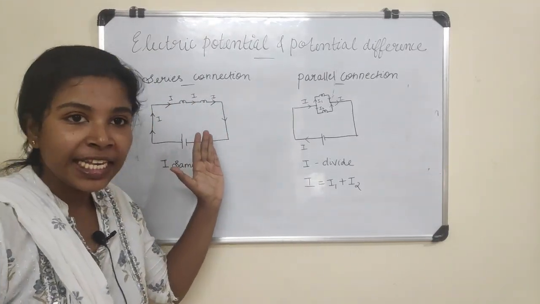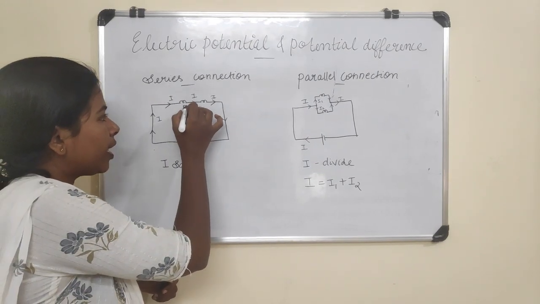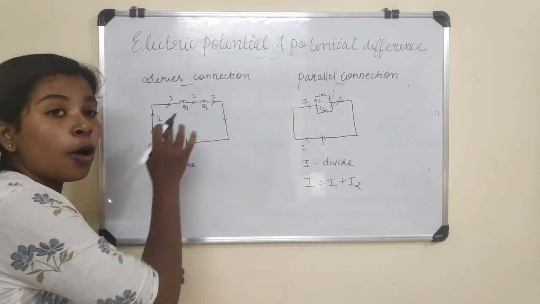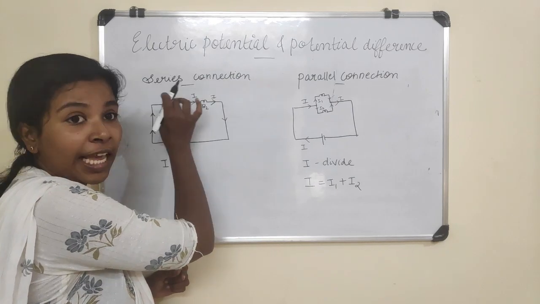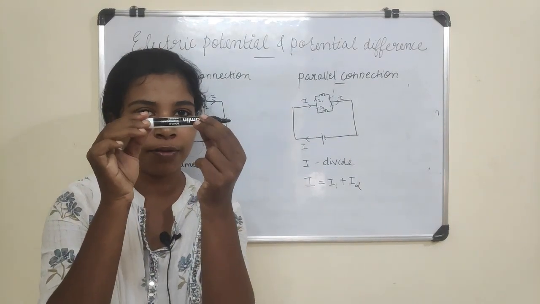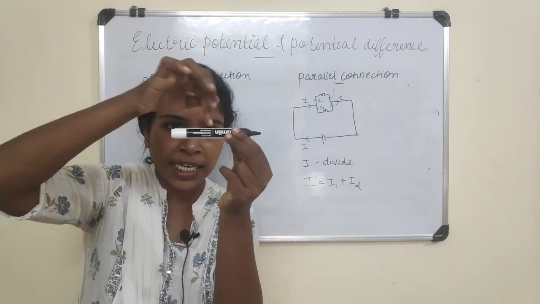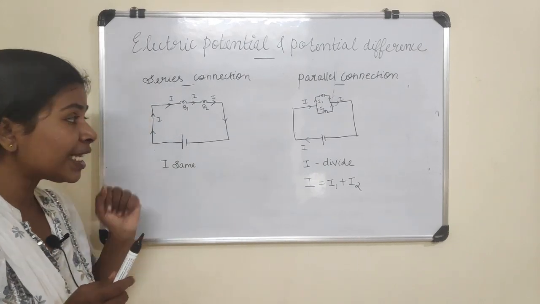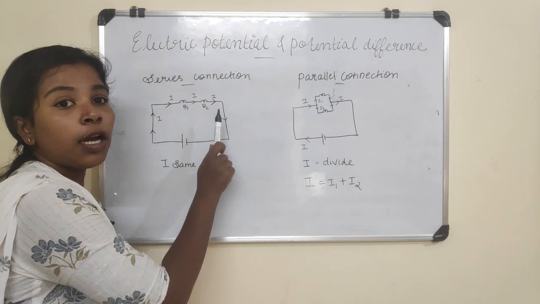See, in series connection, this is one bulb V1. This is the second bulb V2. Here, both the bulbs are connected in a single line, the same line. Suppose this is the wire. If I am connecting both the bulbs in the single line or the single wire, then it is known as what? Series connection.